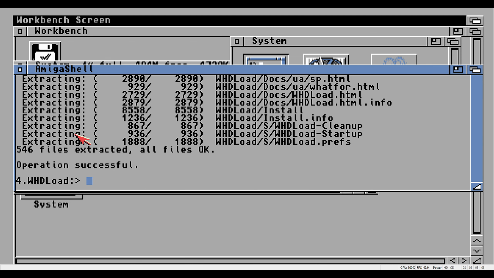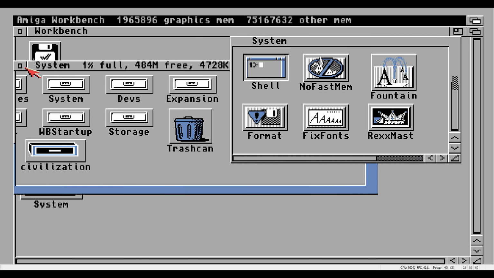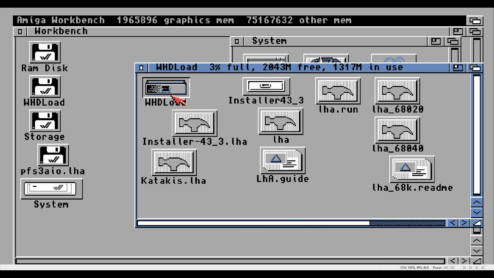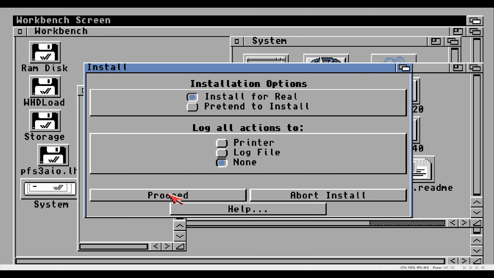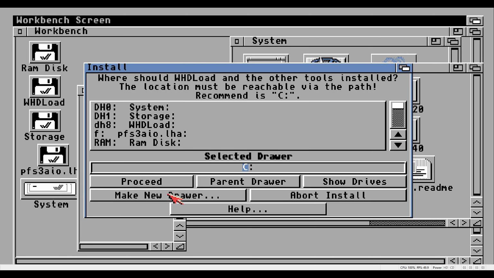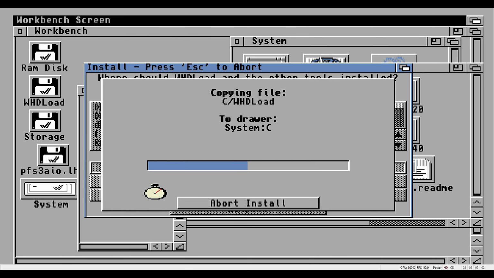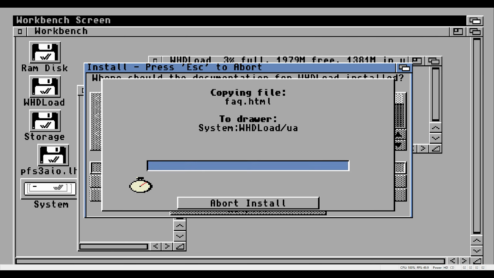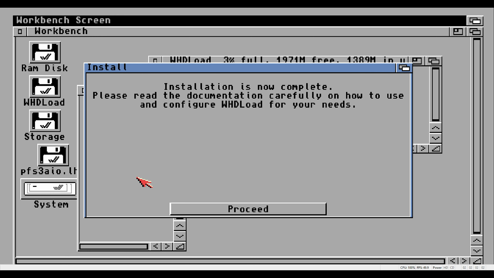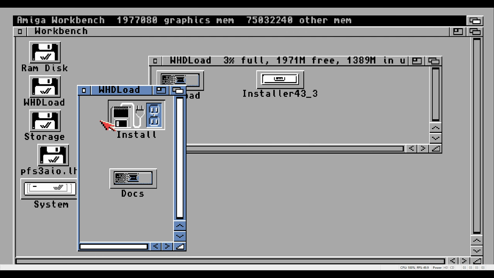Once extracted, close all windows and go into the WHDLoad folder. You will see a folder called WHDLoad. Double click it and run the install program to install WHDLoad and follow the on-screen instructions. I installed the help files into the system folder. And that's it, installation complete. Time to install some games on our compact flash card.